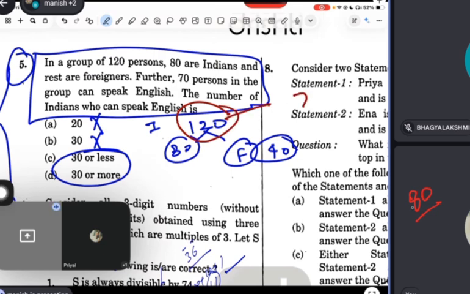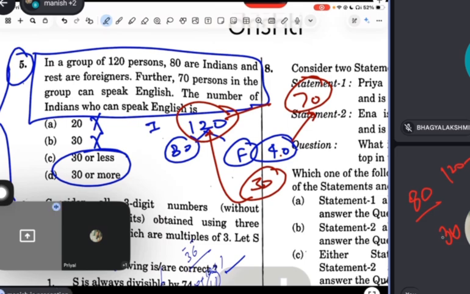Out of 120, 70% is speaking English. So the number of Indians who can speak English is... Now guys listen carefully. Suppose 40 are foreigners, so all foreigners are speaking English. So 30 must be Indian people speaking English.